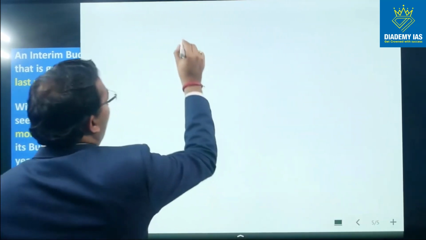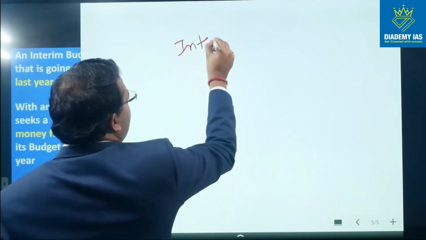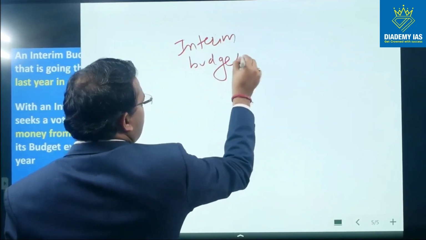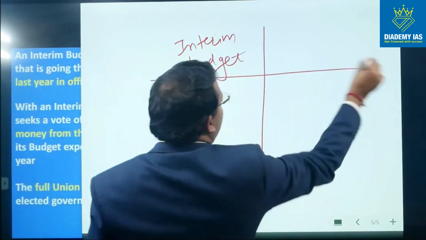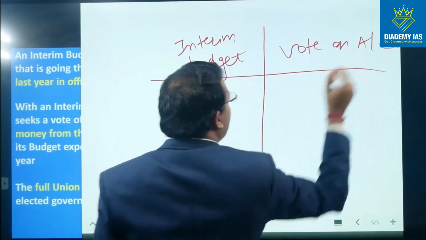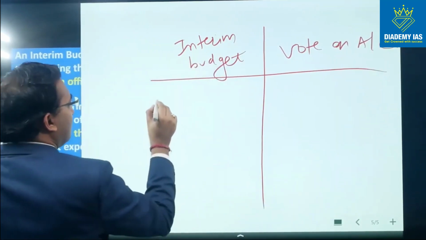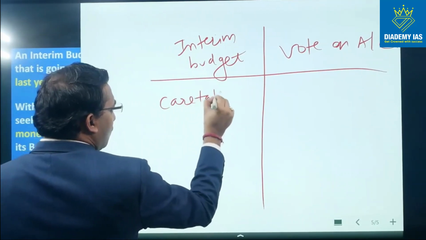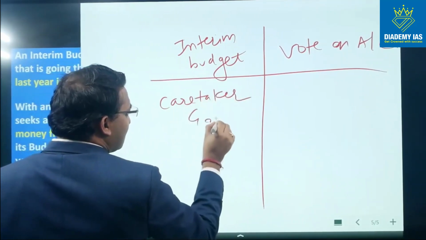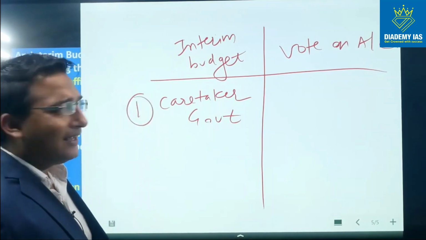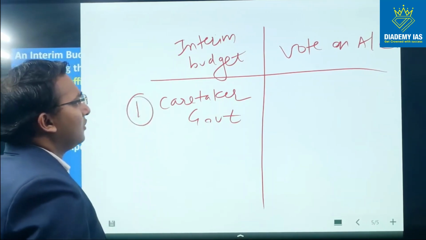So if we compare two concepts, that is interim budget and the vote on account. First of all, this interim budget is given or introduced by the caretaker government. Caretaker government means whose term is just going to complete and the elections are going to happen.